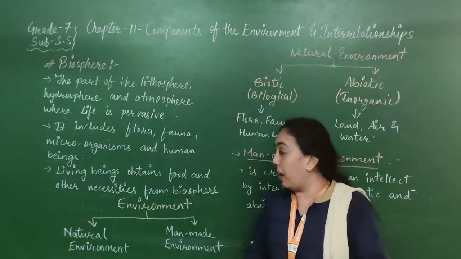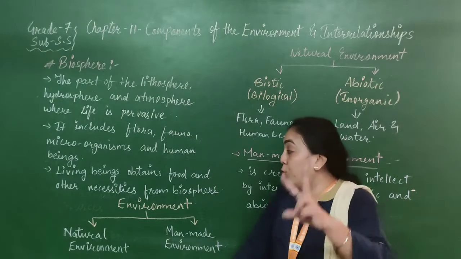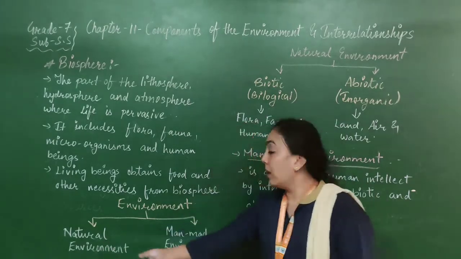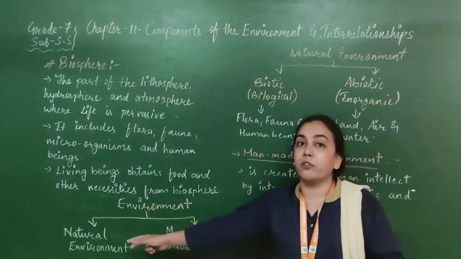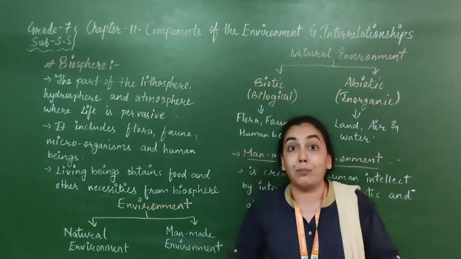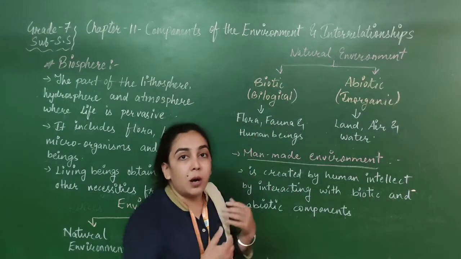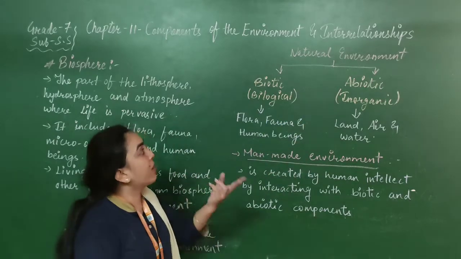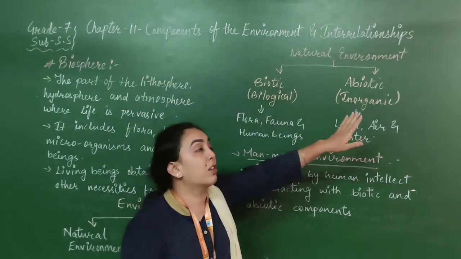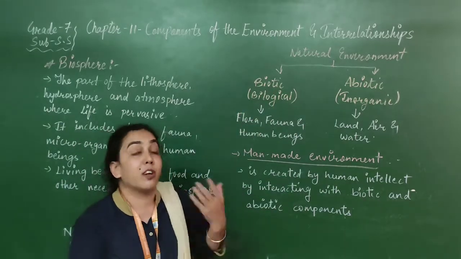Now coming to the next part, about the environment. If we want to divide the environment, we can do it in two parts: natural environment and man-made environment. By the name we can guess what it is. Natural environment is what is naturally around us; man-made means which we are making. But there are also different components of the natural environment. The natural environment has two components: biotic and abiotic, also called biological and inorganic components or environment.